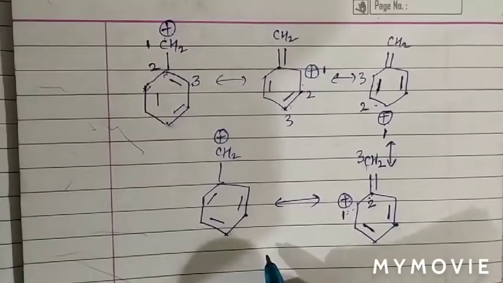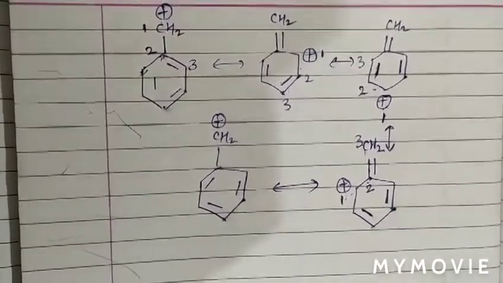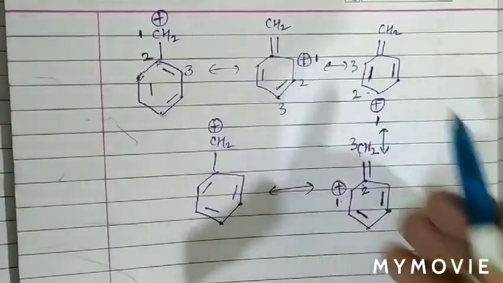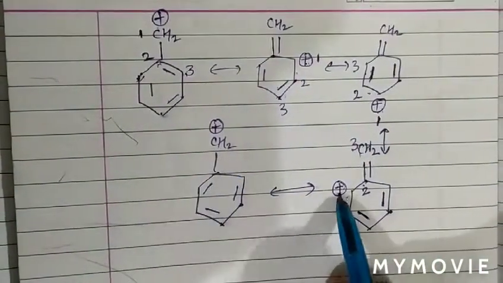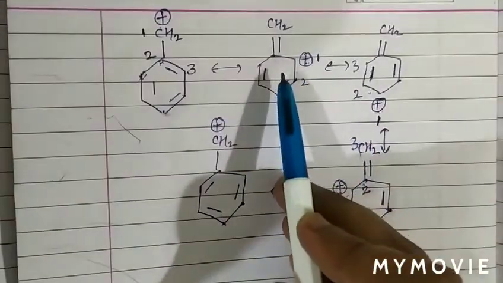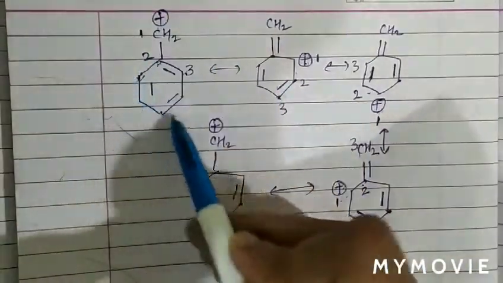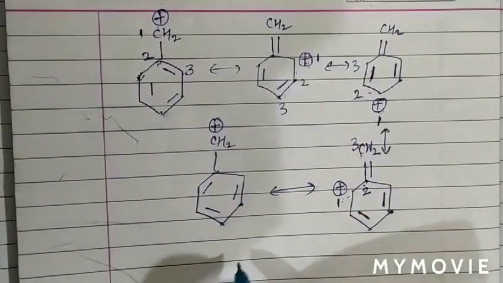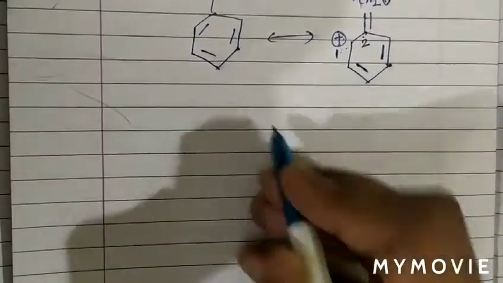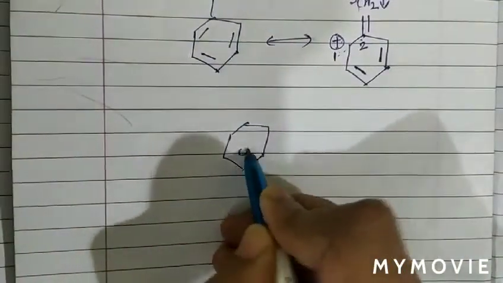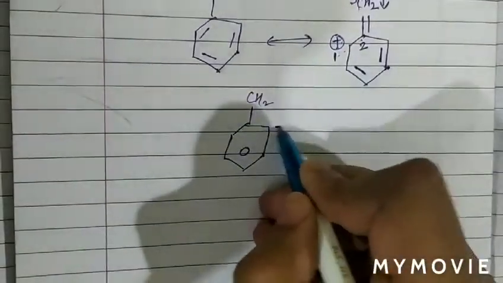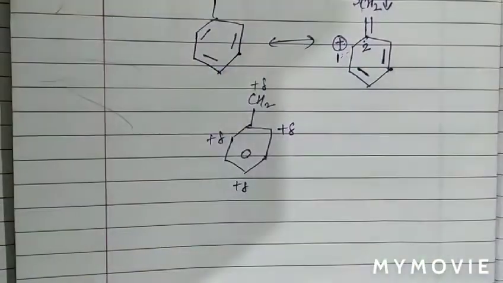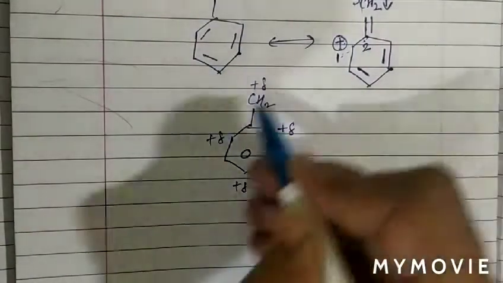And when we draw the resonating hybrid, we can see that positive charge is present on ortho position. This is ortho, and this is ortho, and this is para. So basically in case of benzyl carbocation, the positive charge is present on ortho and para position. So if we draw the resonating hybrid, this is basically CH2, the positive charge on ortho, para and ortho, and also there is positive charge on CH2. So this is the resonating hybrid.